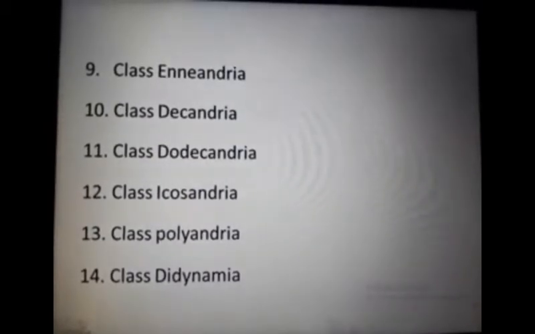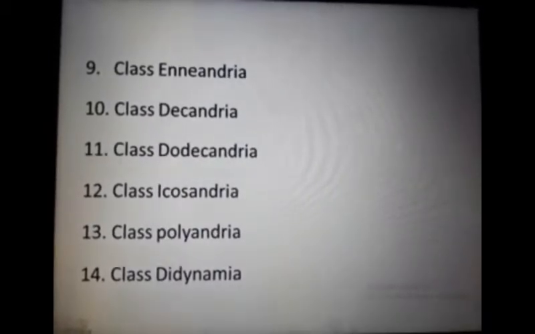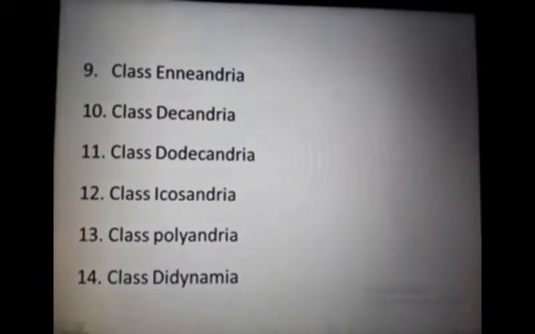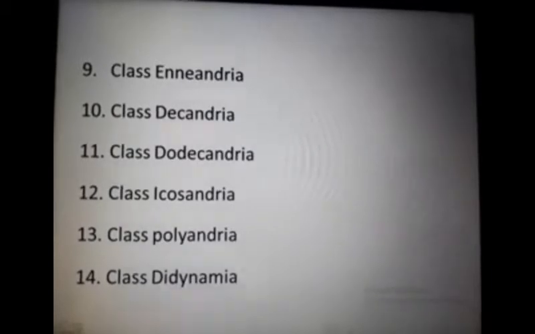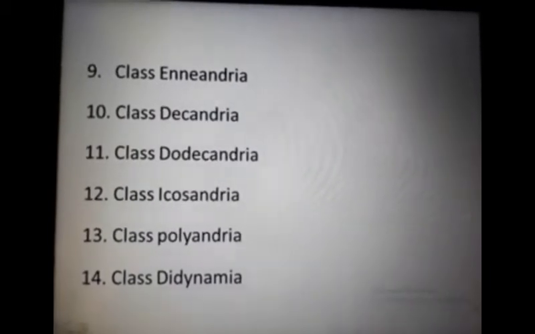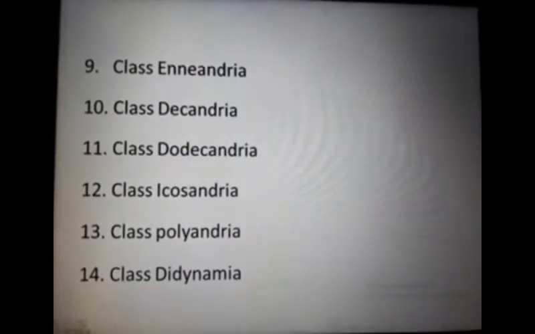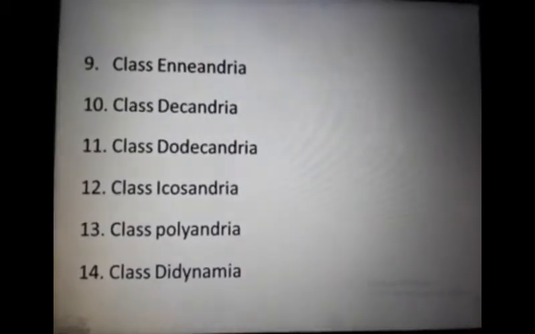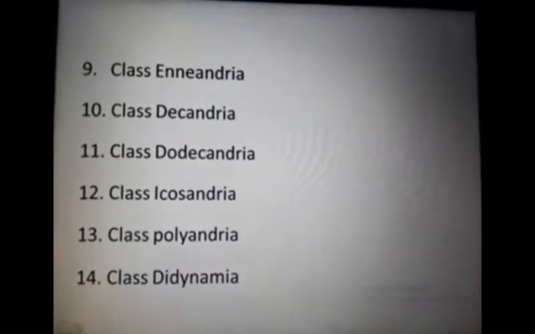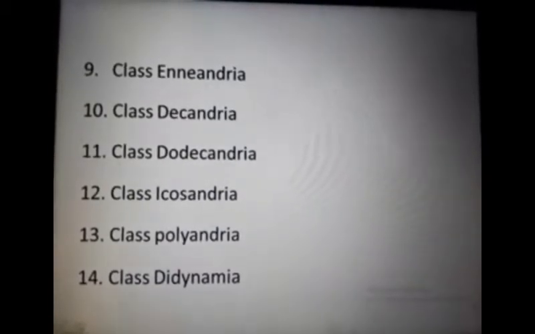And class Polyandria, they have 20 or more stamens with the hypogynous condition. And class Didynamia, the 14th class, they have didynamous stamens, and Tetradynamia, they have tetradynamous stamens.